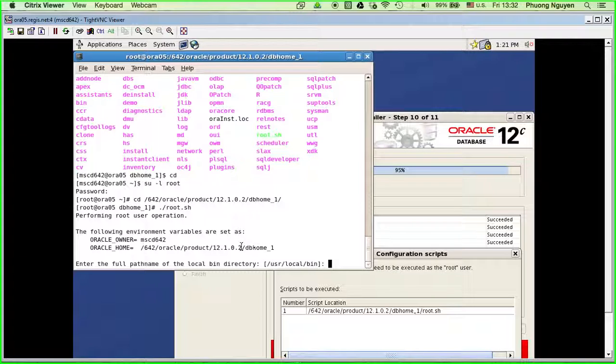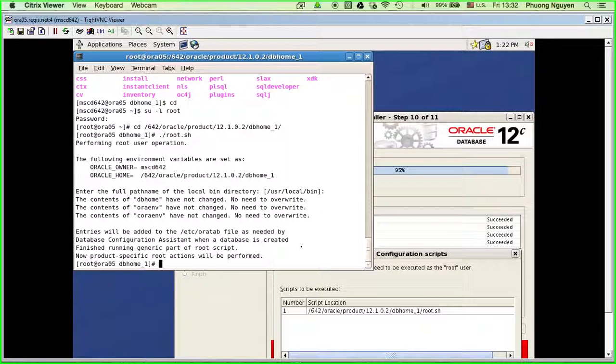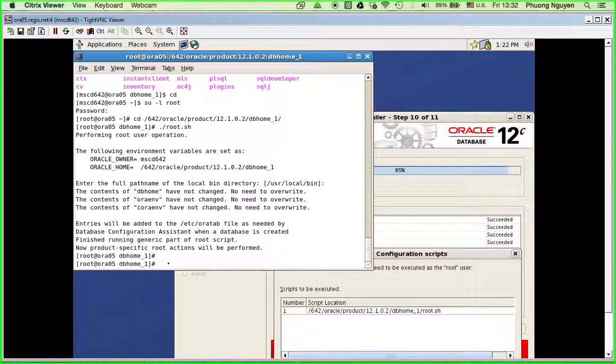It requires you to just press enter, and it runs through. Nothing changed here, no need to override. The script is done.